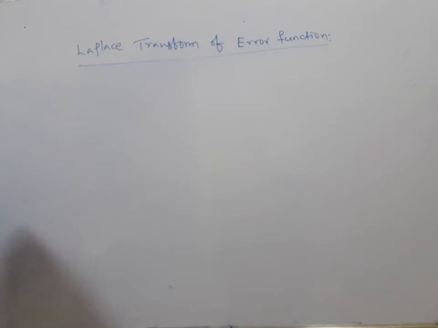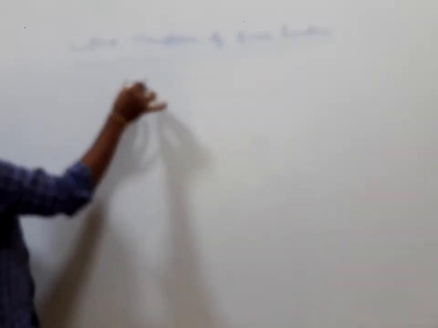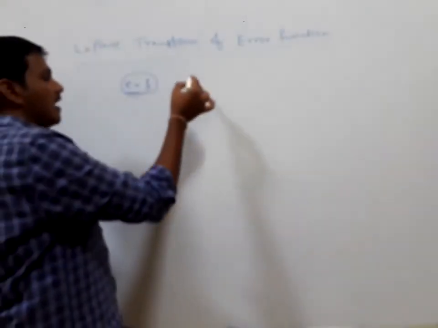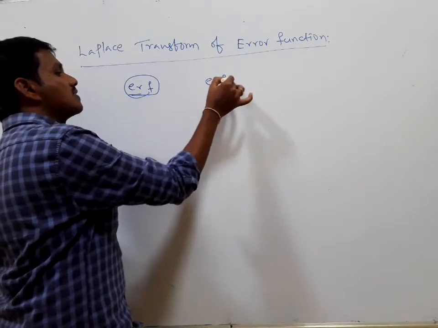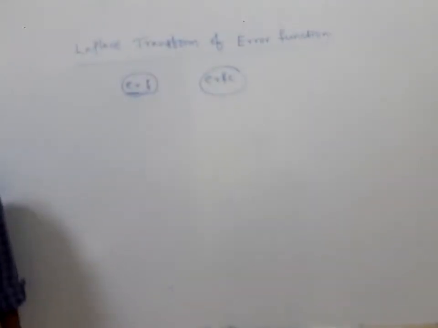The error function is denoted by ERF. ERF stands for error function. The complement of the error function is abbreviated as ERFC. ERFC stands for the complement of the error function.